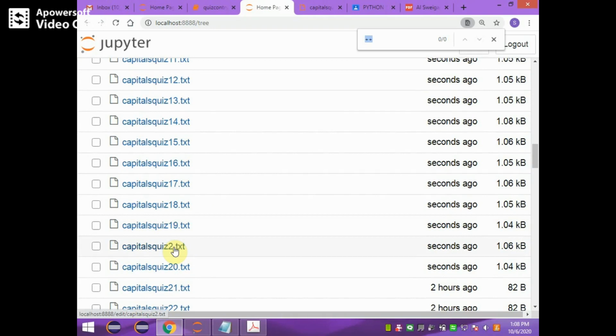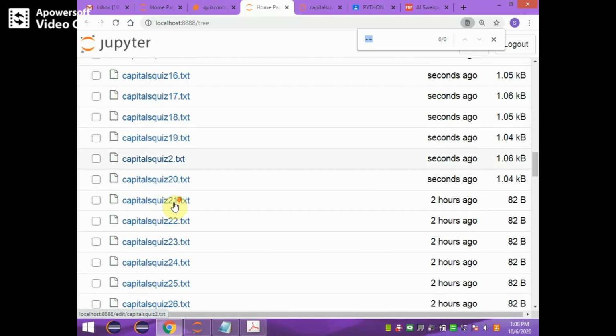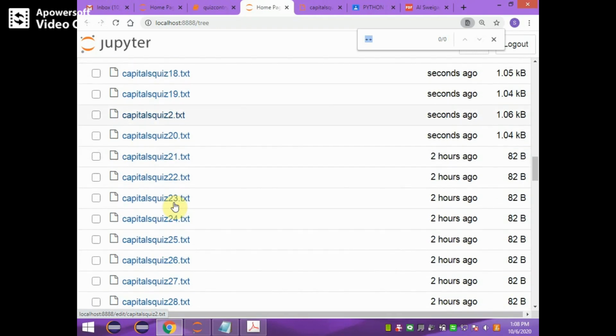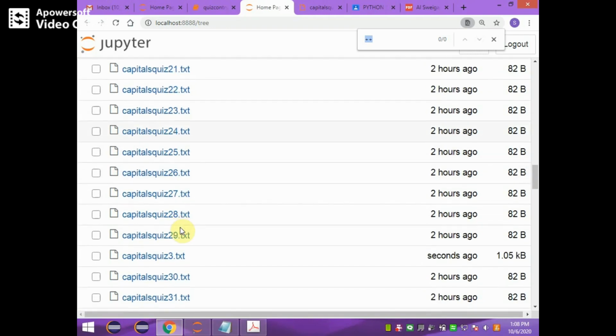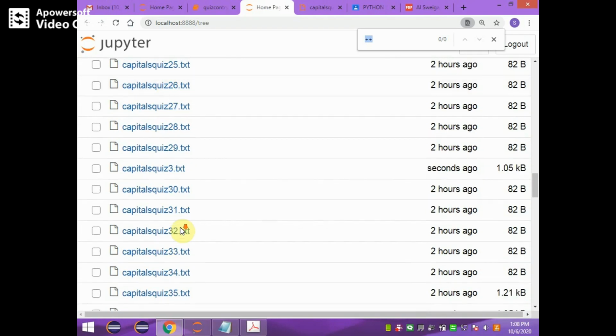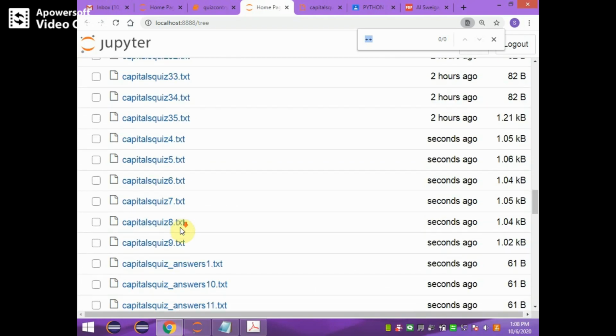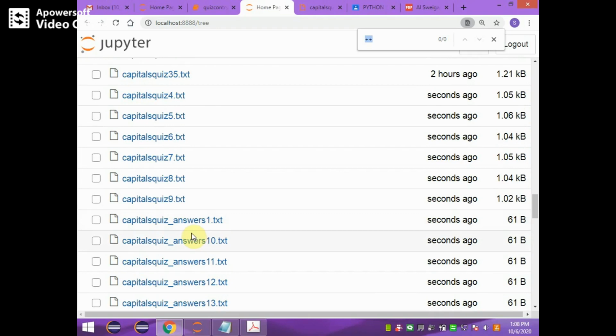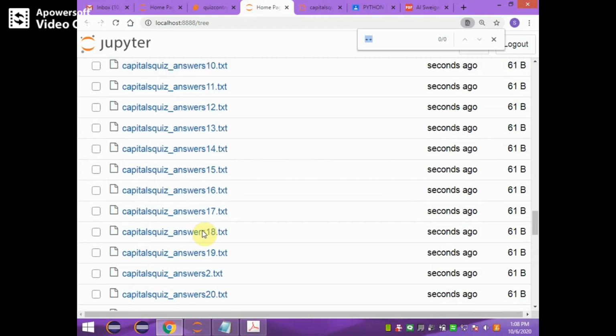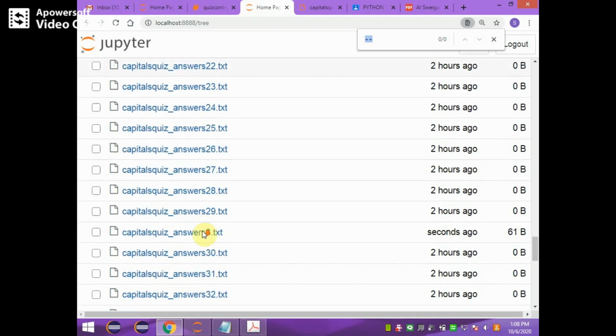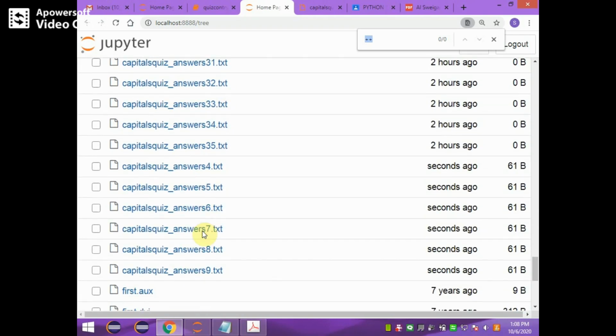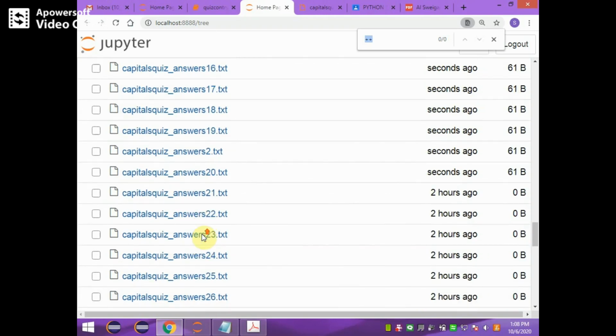And then 11, 12 till 20. At the beginning I created 35 different files and next I reduced it to 20. Anyhow it's showing all the 35 files, no problem because they were already created. As well as the quiz answers files, 35 first, because in the first iteration I created 35 files, next I reduced it to 20 files.